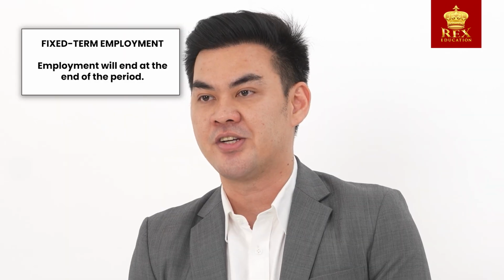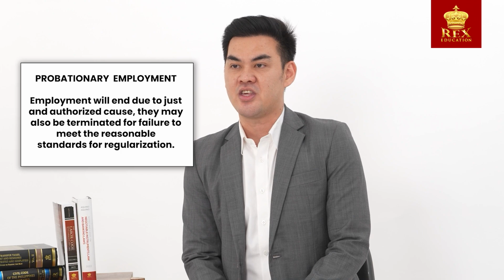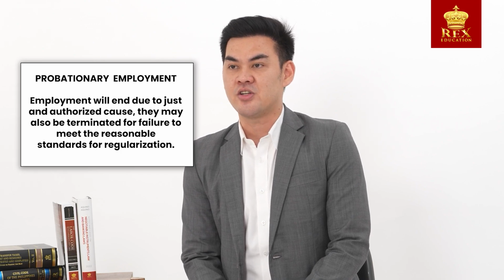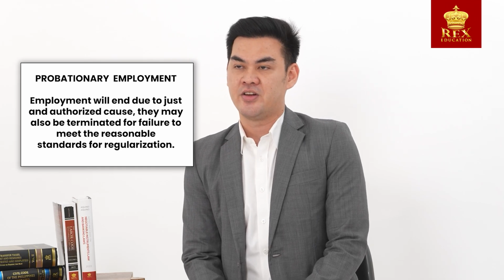In these categories, while they also may be terminated due to just or authorized cause for termination, there would be an additional ground for termination, such as, for example, for fixed-term employment, that employment will end at the end of the period. For seasonal employment, that employment will end at the end of the season. Or for probationary employment, in addition to being able to terminate due to just or authorized cause, they may also be terminated for failure to meet the reasonable standards for regularization.